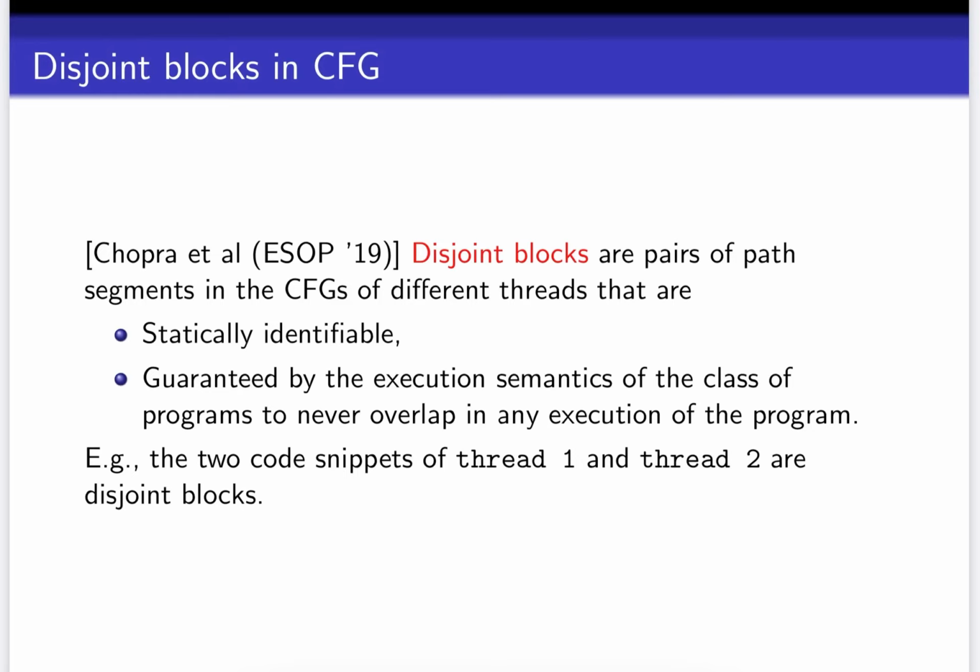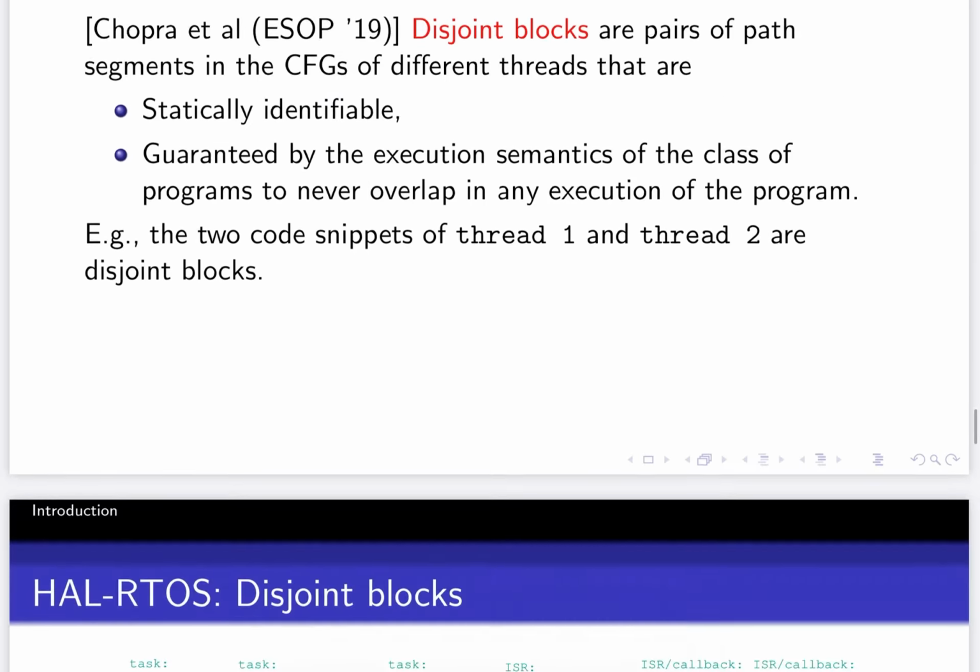If you remember the first program that we looked at with two threads, thread 1 and thread 2, which were operating on the balance global variable, the entire statement that was visible, statements 1 to 3 of thread 1 and statements 1 prime to 3 prime of thread 2 can be thought of as disjoint blocks. So they can be identified statically by a user, and we should guarantee that they never overlap. If they never overlap in any execution of a program, then we can avoid unnecessary races.